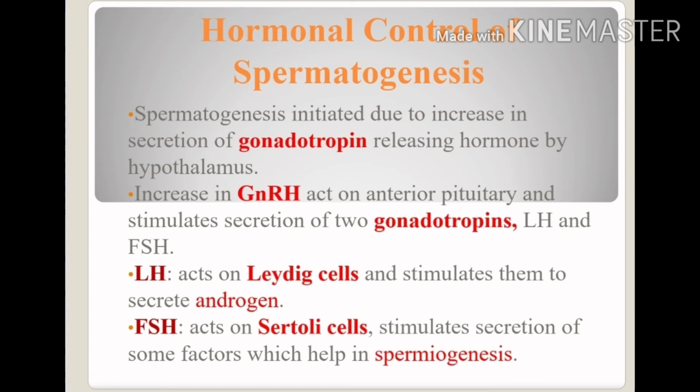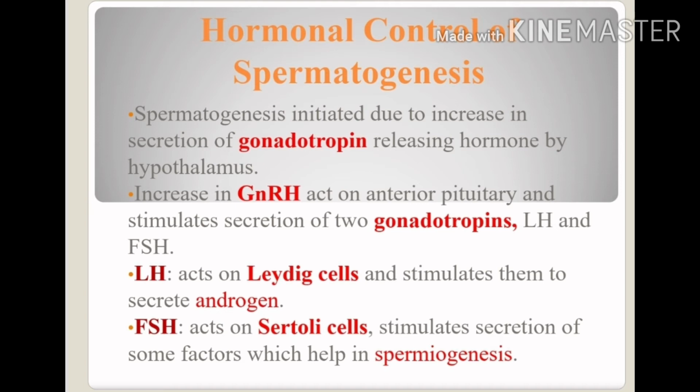Now just have a look at the hormonal control of spermatogenesis. Spermatogenesis is initiated due to the increased secretion of gonadotrophin releasing hormone, which is released by the hypothalamus, and from the hypothalamus there is a pituitary gland that releases the gonadotrophin hormone. The increase in gonadotrophin hormone will act on the anterior pituitary and stimulate the secretion of 2 gonadotrophin hormones, and that is LH and FSH.